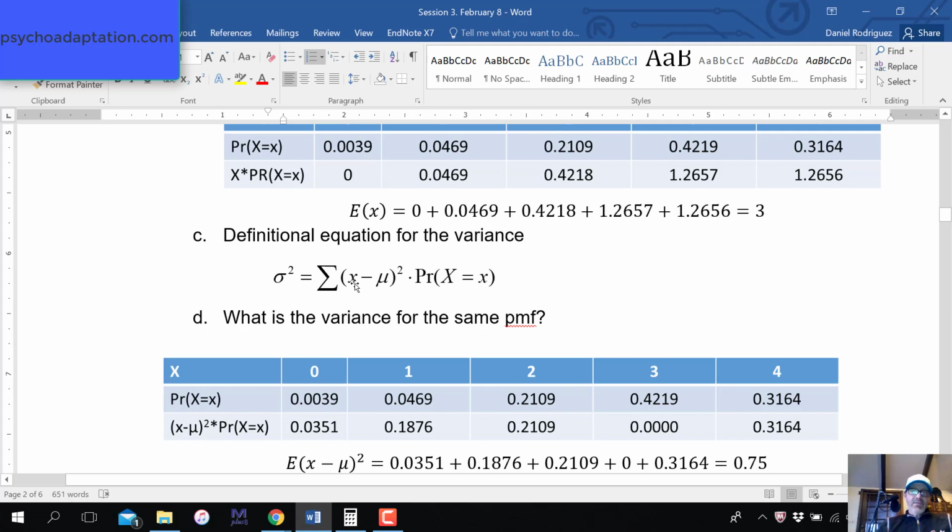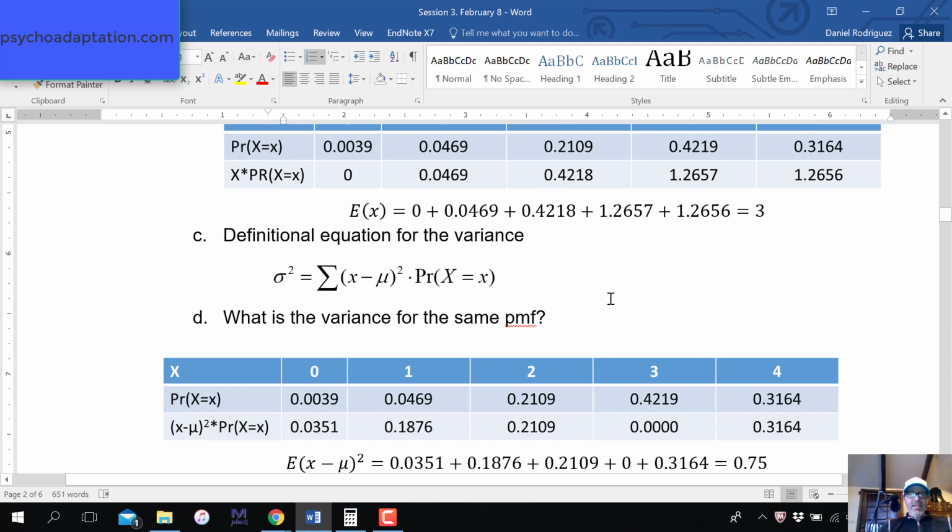It's each value minus the mean, squared. So instead of just x times the probability, we're doing this sum of squared differences right here: x minus the mean squared times the probability. We'll do that for each case, just like we did when we calculated the mean. So we need each element here. There are 1, 2, 3, 4, 5 different elements in this sample space, or events in the sample space.